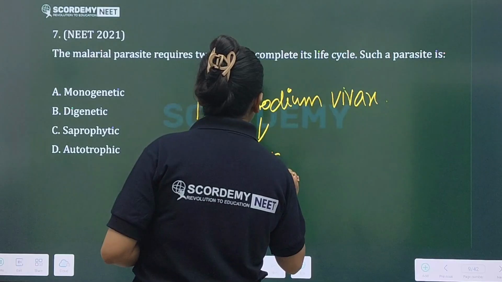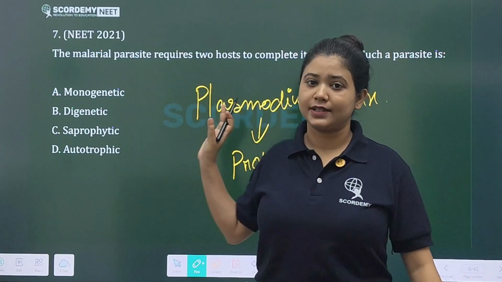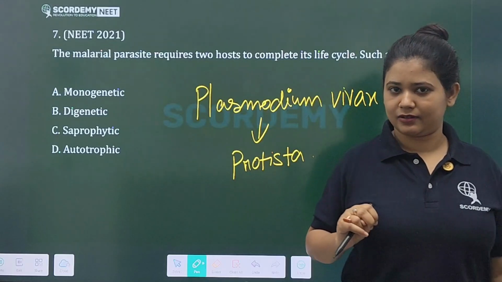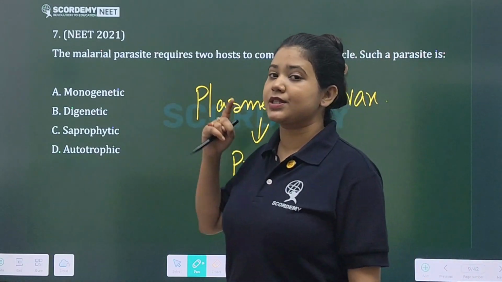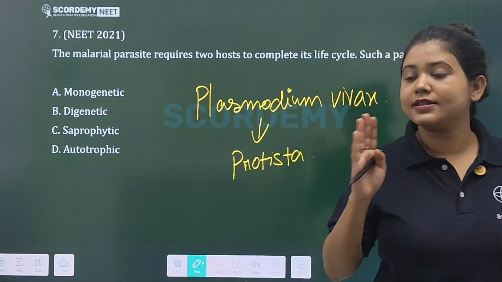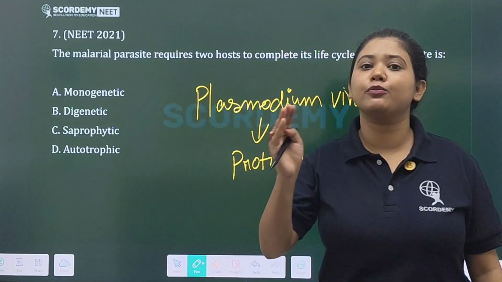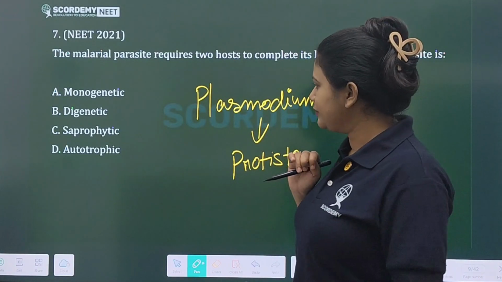This causative organism completes 2 life cycles. One in the mosquito, where it exhibits sexual reproduction, and one life cycle in the human being, and that is asexual reproduction. Clear?